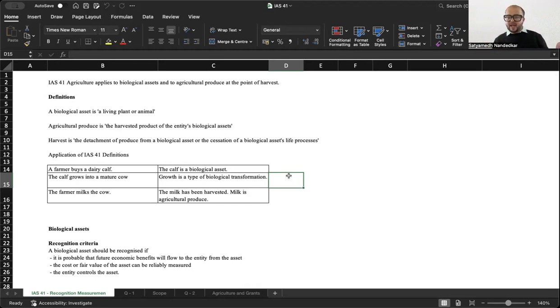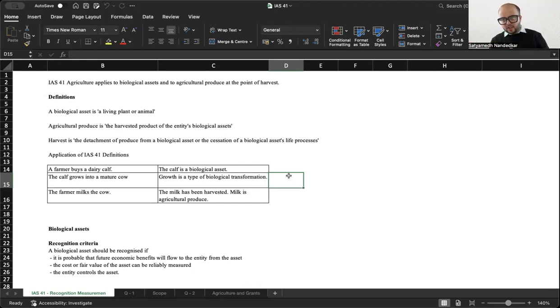There is the physical act of cutting the agricultural produce from the plant and putting it separately. That is the act of harvest, and at that point it is agricultural produce. And the moment you ship it to the warehouse and put it there, that becomes your inventory.